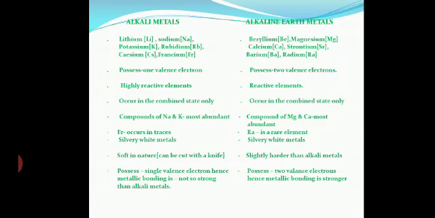Alkali metals are highly reactive, and alkaline earth metals are also reactive, but less reactive than alkali metals. They occur in the combined state in nature because they are reactive, and alkaline earth metals also occur in the combined state. These are the similarities. Compounds of sodium and potassium are the most abundant, whereas the compounds of magnesium and calcium are the most abundant in the case of alkaline earth metals.